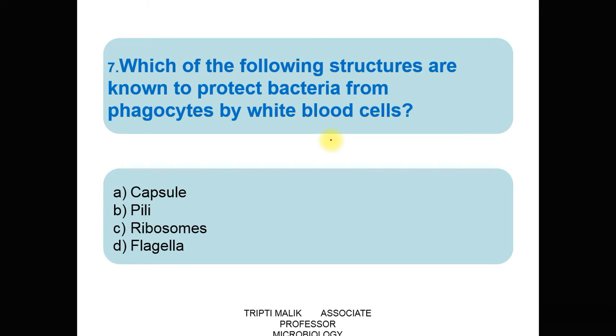Question number 7. Which of the following structures are known to protect bacteria from phagocytes, the white blood cells? Option A is capsule, option B villi, option C ribosomes, option D flagella. Out of this, the correct answer is A, capsule.